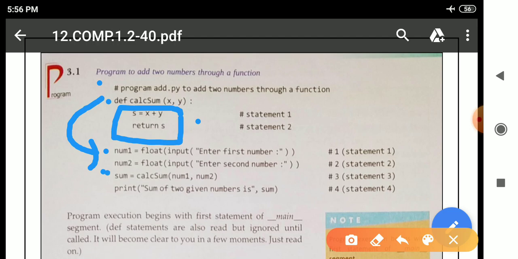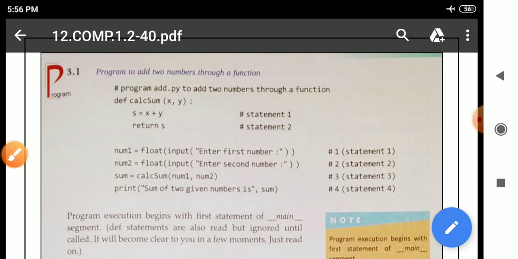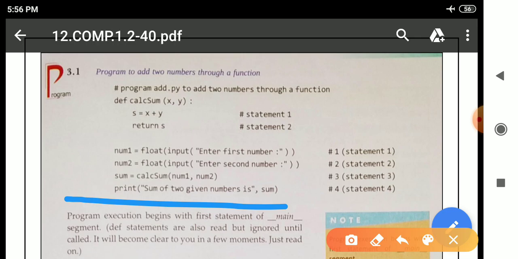These two lines are used for accepting the input from the user, and after that, see here, sum is there. This particular line, sum equal to calsum(num1, num2), means here we are calling the particular function. Then it will move to the function body to execute the function, and at last it will print this line, print sum of two given numbers is sum. See here, sum is a variable we are using here also, because sum is storing the calculated part.